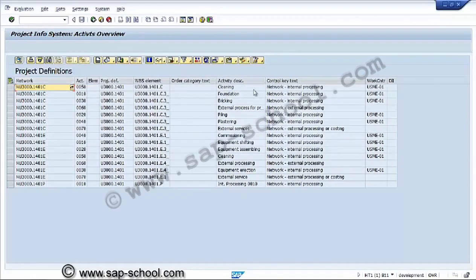Similarly, here also we have the drill down option, individual overviews, and confirmation, maintain title text and header, transport, export to the local file.